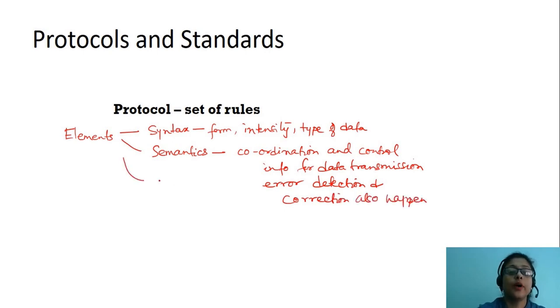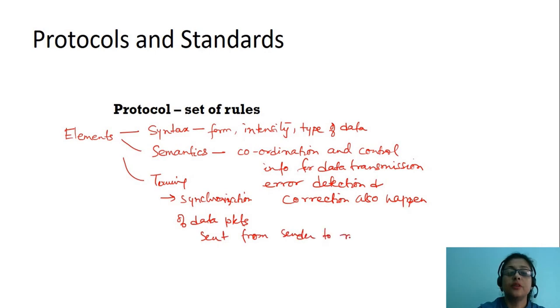The third point is timing. Here, synchronization of data packets sent from sender to receiver is taken care of.